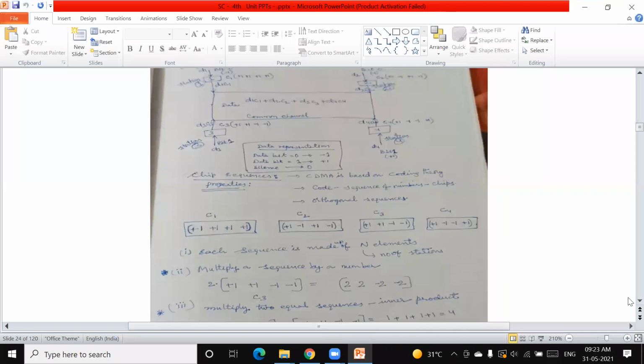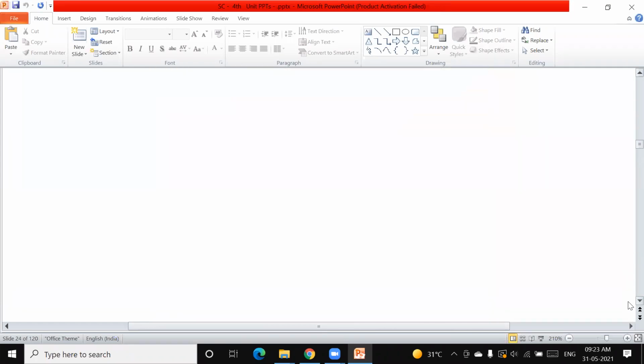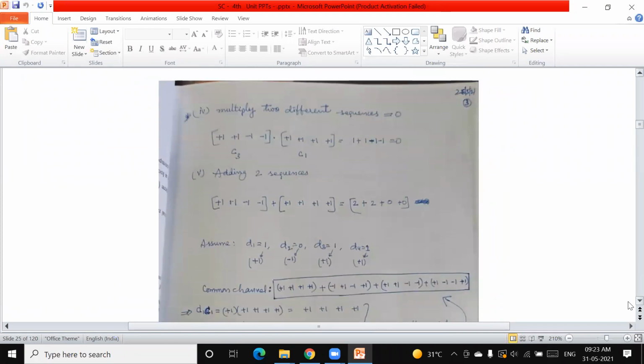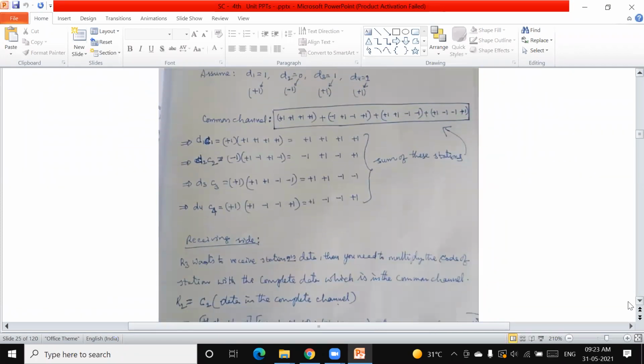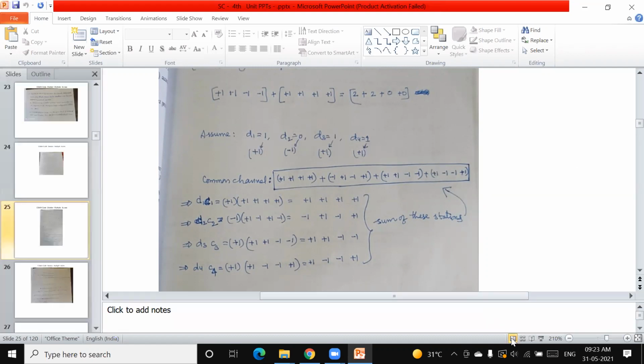So now, how can you transmit and how can you retrieve? We will see with an example. Just assume that D1 is 1, D2 is 0, D3 is 1, D4 is 1. D1 to D4 are the data of station 1, station 2, station 3, and station 4, which we already showed in the diagram.